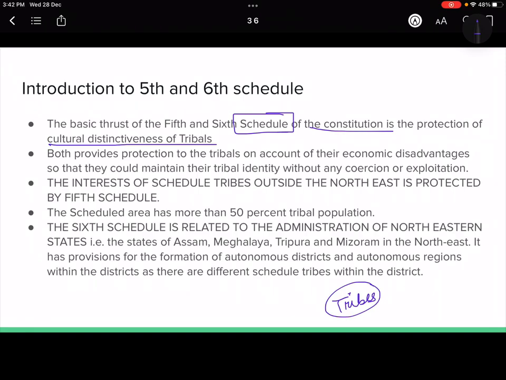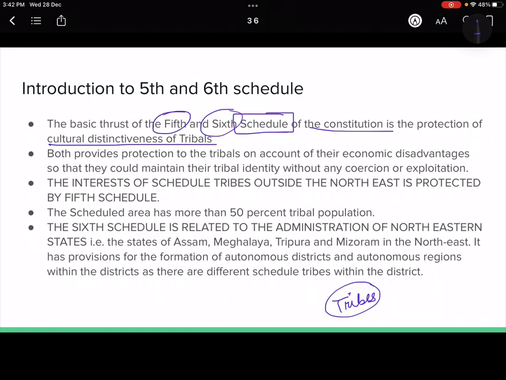We have some tribal population and their culture, their identity is different from the other communities, right? So to protect their cultural distinctiveness, we have given them certain safeguards, certain protections, and these protections are given both in the fifth schedule and the sixth schedule.